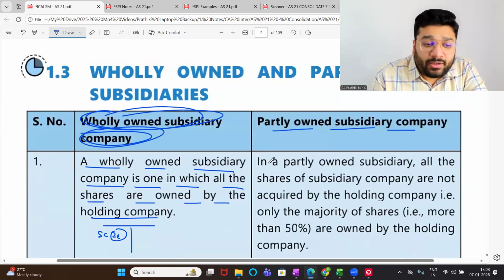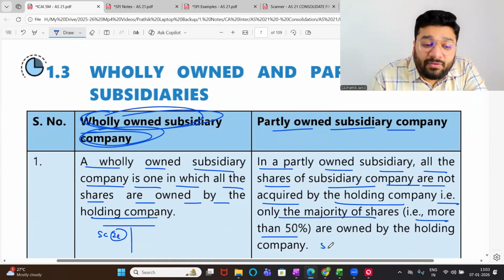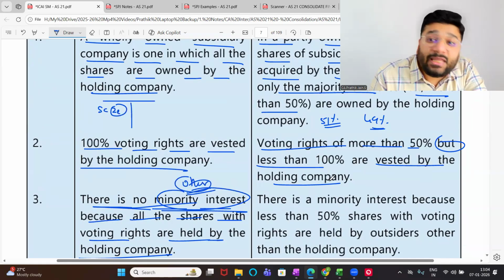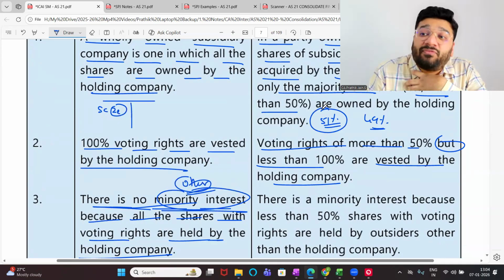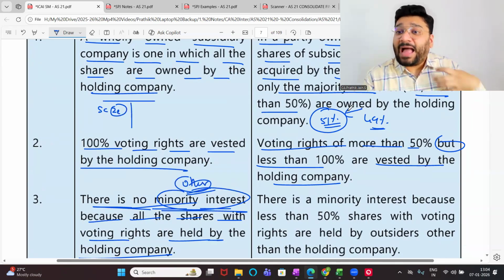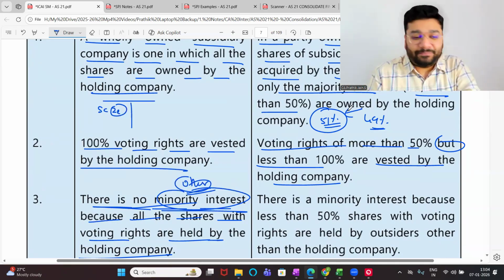Partly owned subsidiary company means what? In a partly owned subsidiary, all the shares of the subsidiary company are not acquired by the holding company, that is, only a majority of the shares are acquired, which is more than 50%. So 51% with the holding company, 49% with the others. Voting right of more than 50% but less than 100% is vested in the holding company. Hence, this is called a partly owned subsidiary company. So how much do I own? 51%. Since I invested or contributed 51% of capital, I will say I am 51% owner of that company. So I am partly holding the company, not fully.